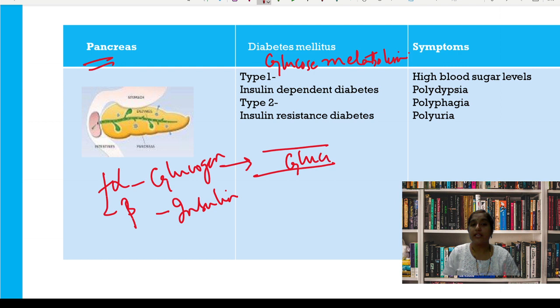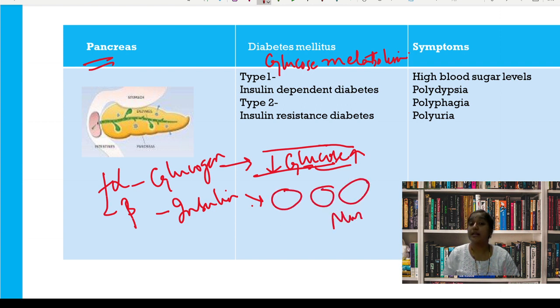The function of the glucagon is to see that the blood glucose within the blood vessel is high, and the insulin's function is to see that the glucose within the blood vessel is low. How it regulates is, it activates the cells, which could be the muscle cells or the fat cells. So the insulin causes glucose to be taken up by these cells, and that is one function. The second function is it stops release of glucose from the liver. The glucagon stimulates the liver to release glucose, whereas insulin stops. So whenever there is a decreased production or resistance of this insulin hormone, this function is stopped. As a result, the patients will have high blood glucose.